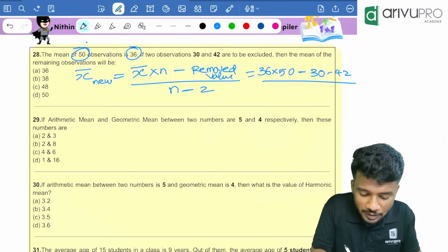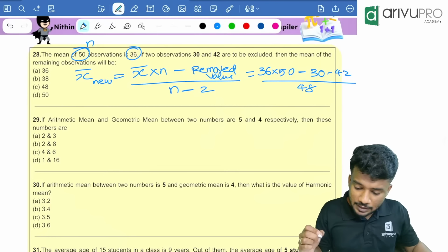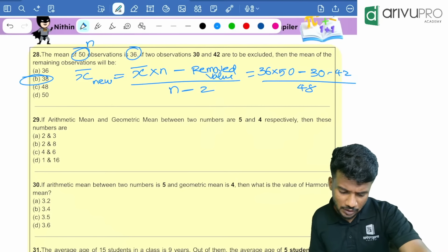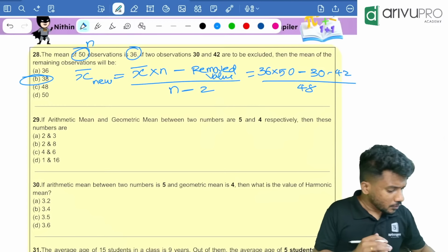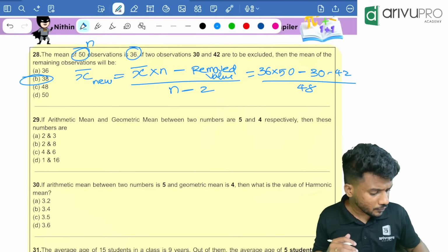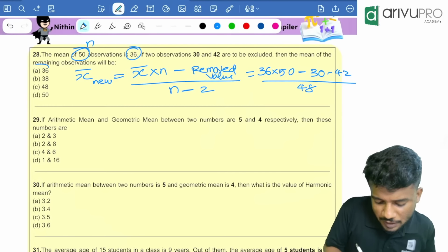N is 50, and 50 minus 2 is 48. Take your calculator: 36 into 50 minus 30 minus 42, divided by 48, is equal to 36. Sorry, option A is your answer.